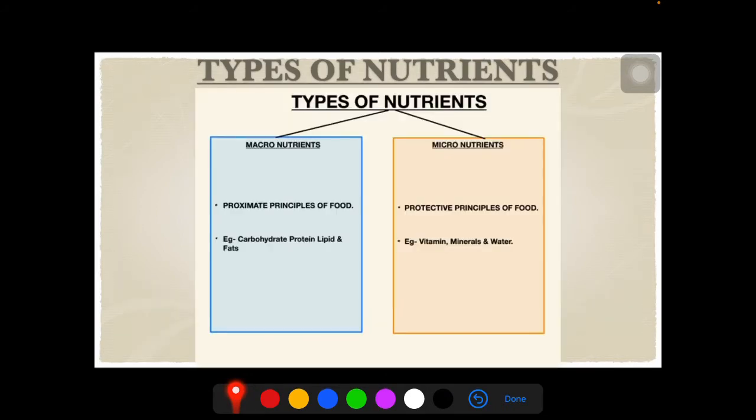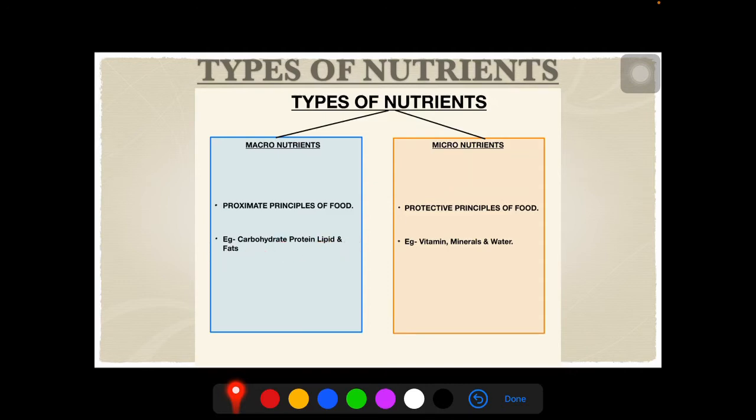Types of nutrients. Broadly, we have categorized the constituents of food into macronutrients and micronutrients. So what are macronutrients? They are the larger chunk in our food. They are also known as the proximate principle of the food. This is one of the MCQ questions. What are the proximate principles of the food? They are the macronutrients. Examples of macronutrients are carbohydrate, protein, lipid and fats.